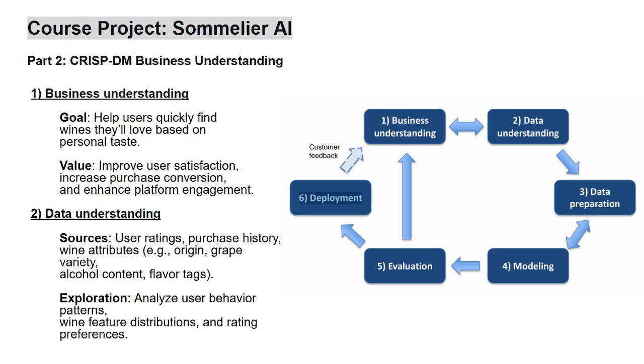In this part, we will introduce CRISP-DM. The first is our business understanding. The goal of Summary AI is to help people find the wine they will enjoy, based on their personal taste. It can make the user happy and help them buy better choices, and also for the business owner, if the buyers keep coming back to the app or the website, it brings better sales.